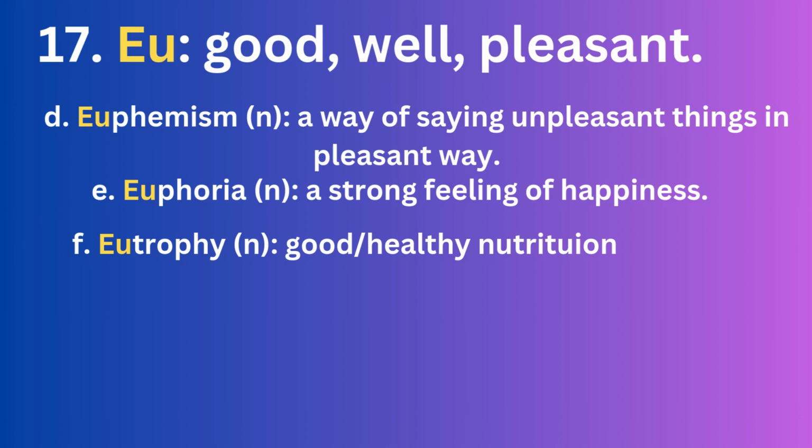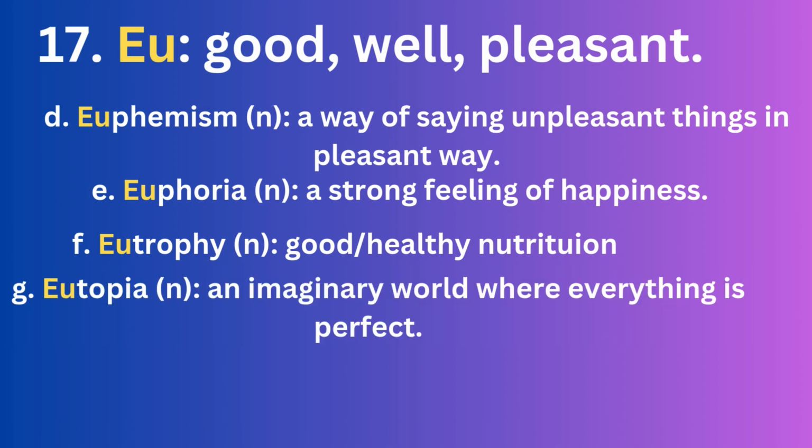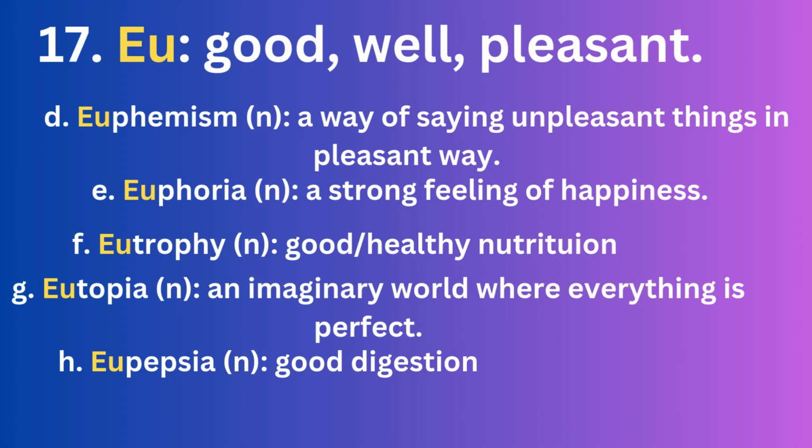Now seventh word, eutopia. Eutopia is a noun which means an imaginary world where everything is perfect, everything is great, everything is pleasant. We call that eutopia. Okay, last word, eupepsia. It's a noun which means good digestion. Pepsia is another root word which relates to digestion. Eu means good, pleasant, well. So eupepsia means good or well digestion. This was the 17th root word.